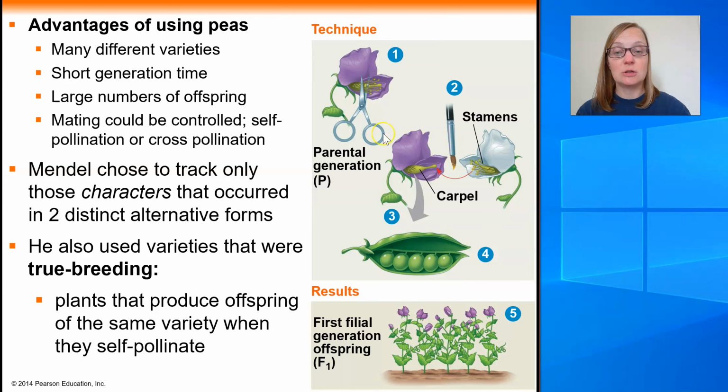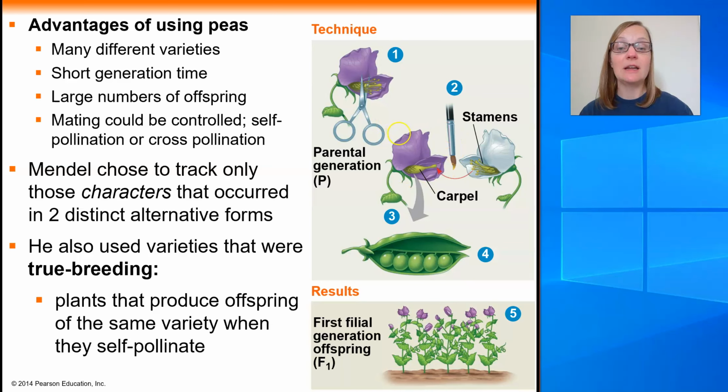And so what he would do is he would take a pea flower that was beginning to mature, and before the stamen, the pollen-producing male part of the flower, had the ability to mature, he would cut the stamen off. And so he would essentially cut off all those tiny little stems, and he would leave just the carpel. So in this case, this flower now only has female parts, and it cannot self-pollinate.